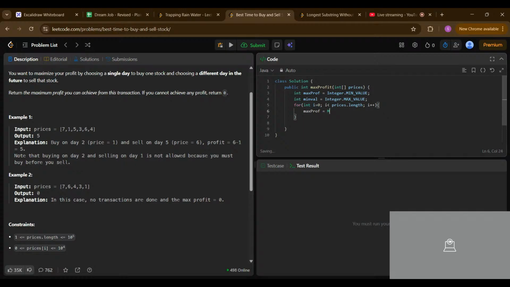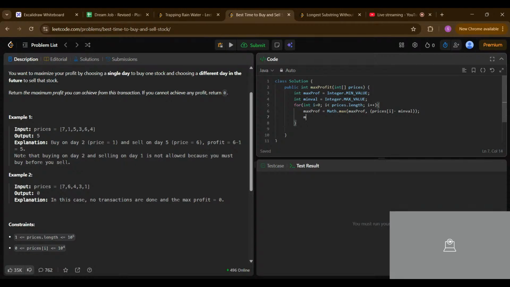Is this greater than the current profit? Max profit is the prices of the ith position minus the min value. As I already said, we just add the min value here and check the maximum profit every time.